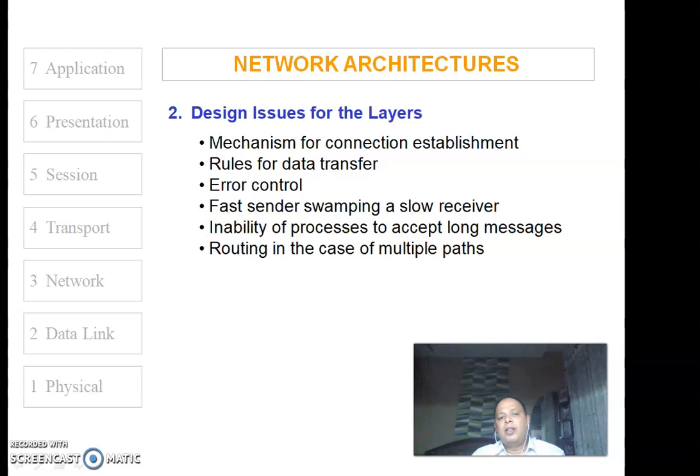A route which leads to lesser time or lesser noise, or leads to a very smooth data transmission and reception, is chosen. That kind of intelligence is built into the devices used for switching in the networking scenario, and this intelligence is also embedded in the layers, and this is also one of the most important design issues as far as the networking architecture is concerned.